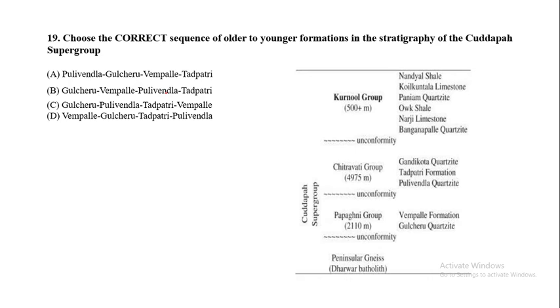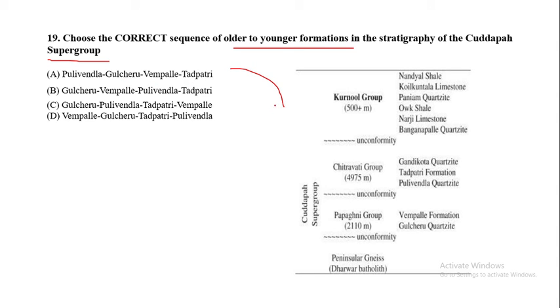Now this is actually a direct question: choose the correct sequence of older to younger formations in the stratigraphy of the Kadapa supergroup. Here you see option A, that is Pulivendula, Gudcheru, Vempally, Tadapatri.